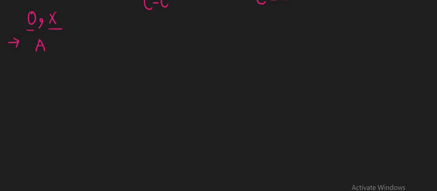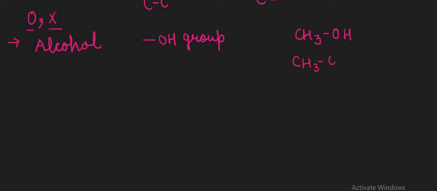Okay, now the first member is known as alcohol, and in alcohol the main part that is present is the OH group, which must be present along with the hydrocarbon. Examples include CH3OH and CH3CH2OH, which are also examples of alcohol. We are going to start their study in more depth.